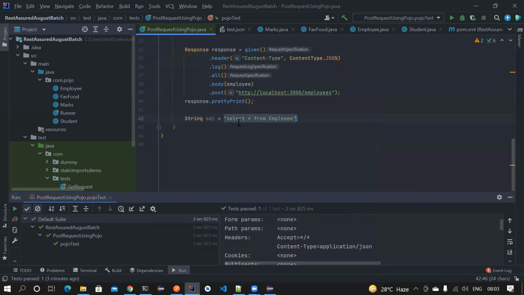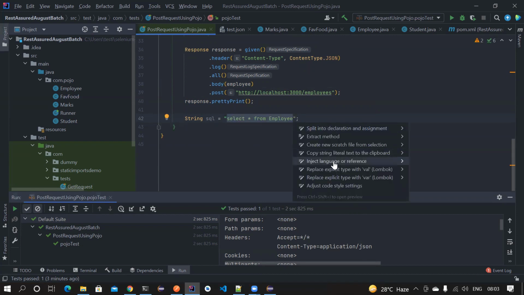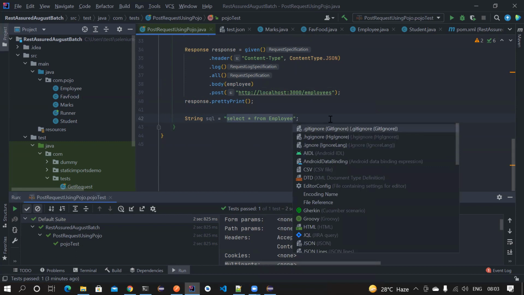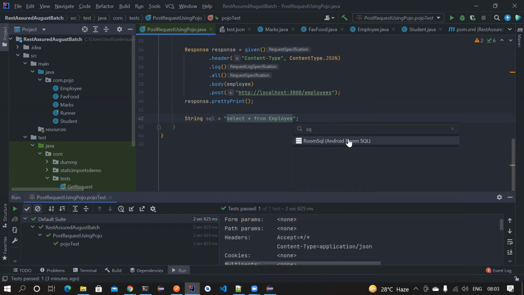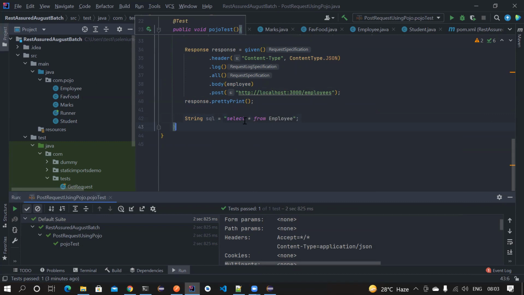Just a minute, guys. Okay, this is not the one. I have the option to inject language: Alt+Enter, inject language or reference. If you notice, this language is SQL. Now it changes the color. Suppose I am typing where ID equal to 15, something like this. Then it understands.